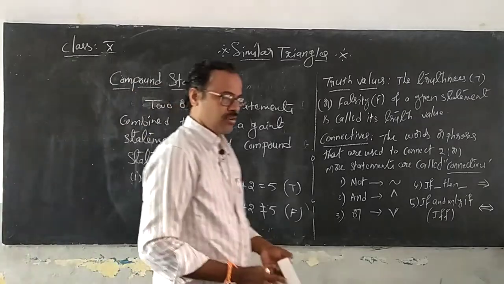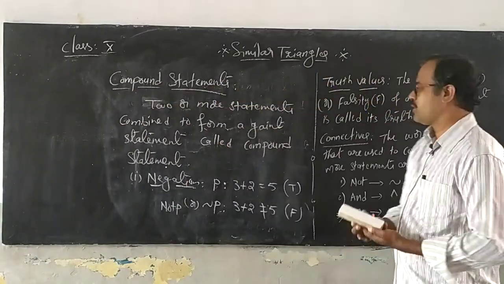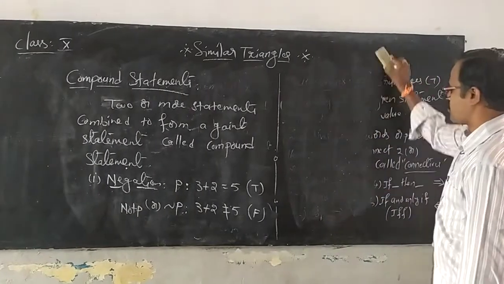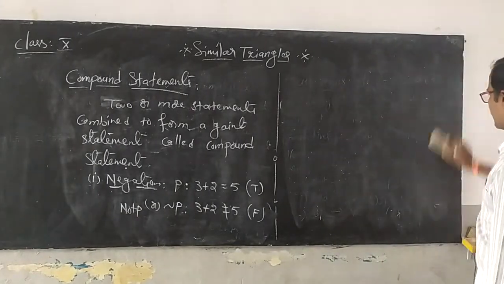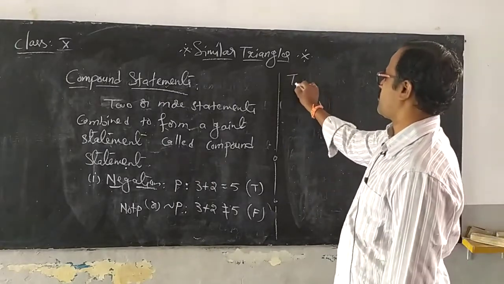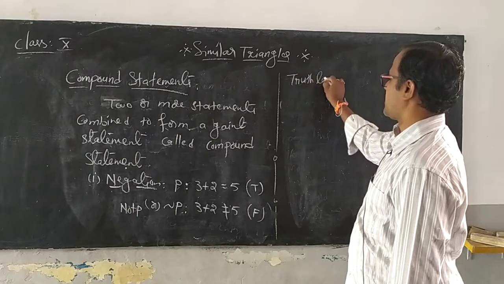Now for any compound statement, if we write a table showing all possible truth values, then it is called a truth table. I give you one more example.